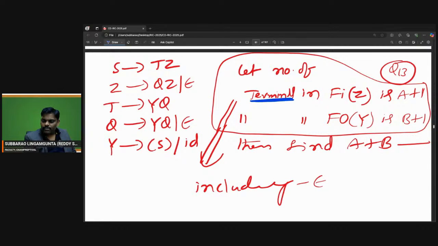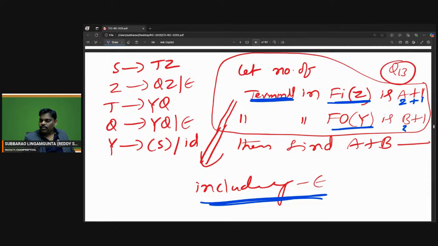I rectified it, it is a terminal. How many terminals in the first of Z? How many terminals in the first of Y, including epsilon? First of Z, follow of Y. If you remember, 2 plus 1 here, 3 plus 1 here, calculate properly, it is 2 plus 3, which is 5.